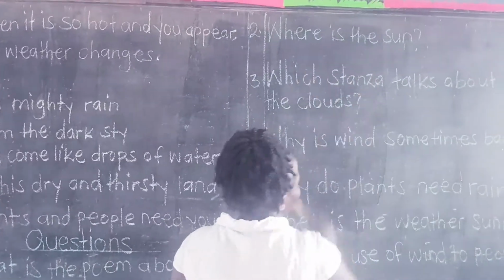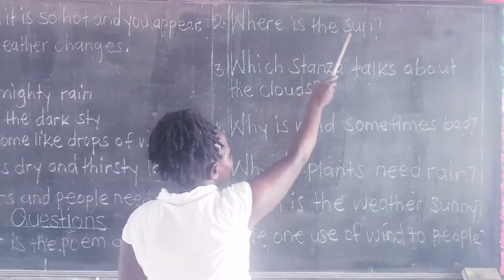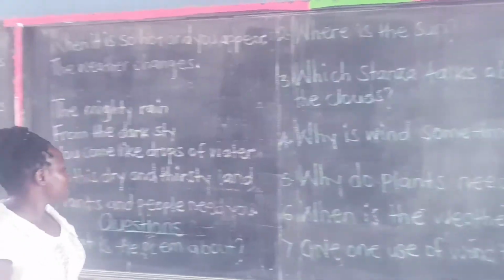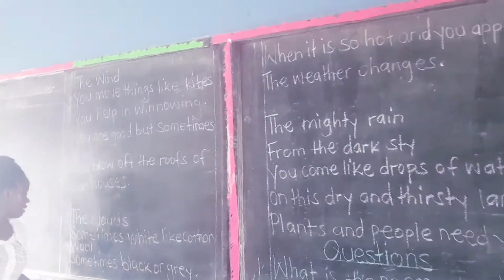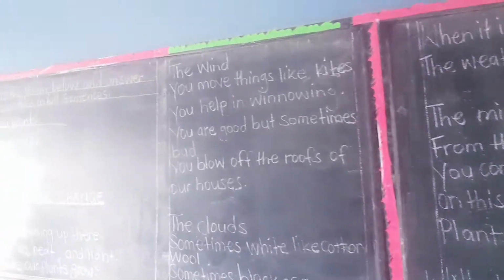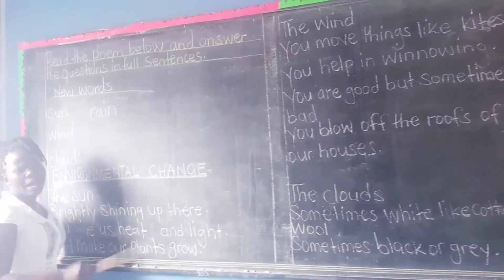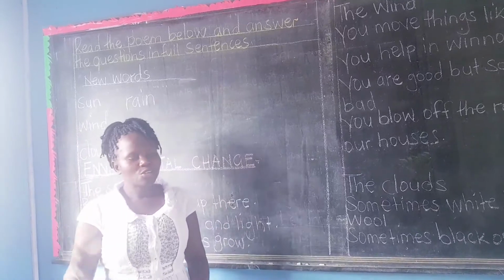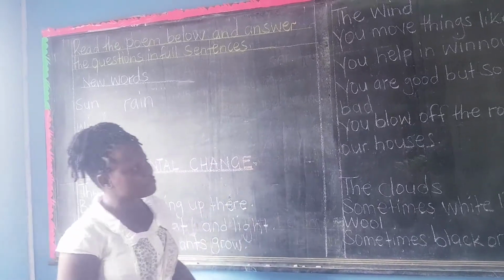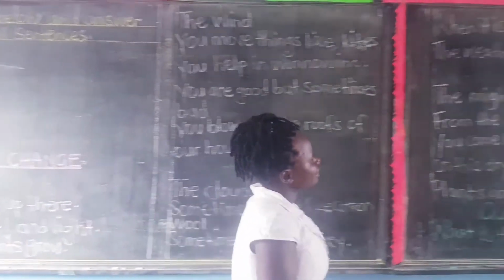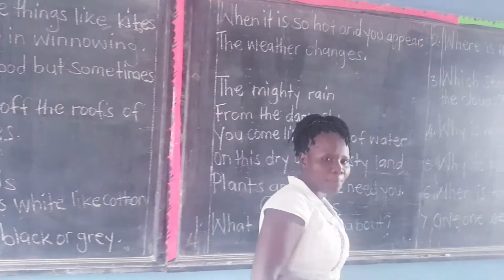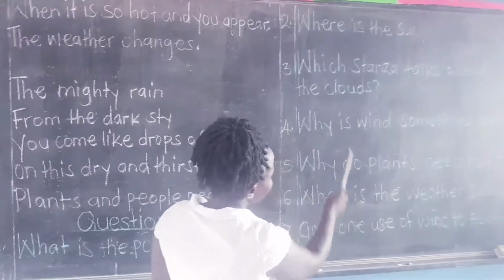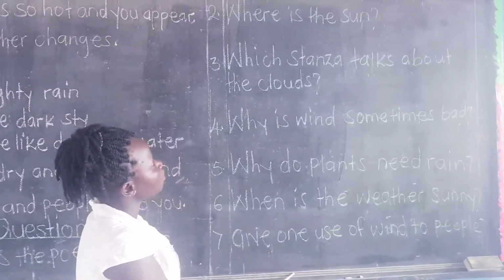Where is the sun? Is it down? We shall go back to our first stanza where the sun is. They said brightly shining up there, meaning the sun is up, shining up there. So you write for me in the book that the sun is up. These questions, let us read them together and you do them from home.